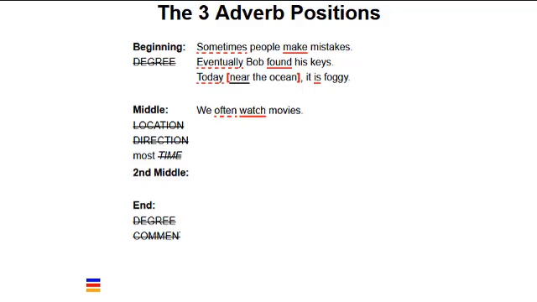I told you that the adverbs of frequency, always, never, rarely, seldom, cannot be placed in the beginning position. The sentences "Always we watch movies," "Never we watch movies," and "Seldom we watch movies" are all incorrect. However, with an auxiliary verb, you can say, "Seldom do we watch movies," or "Never have we watched so many movies." But why is that?